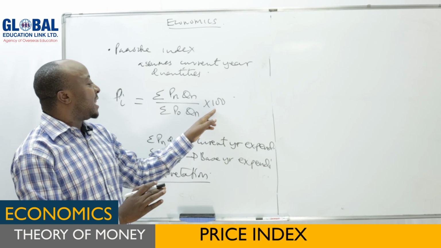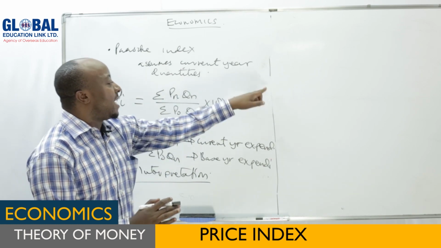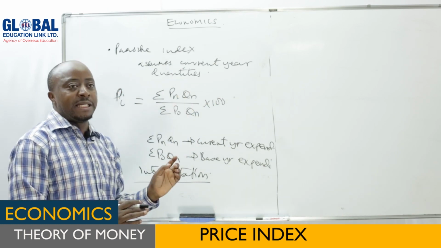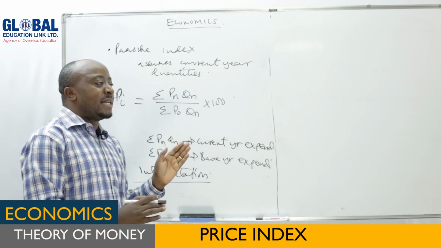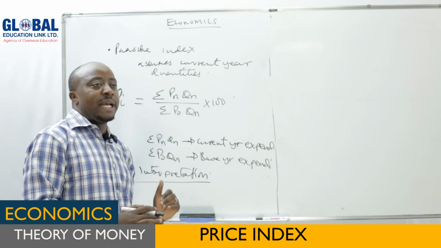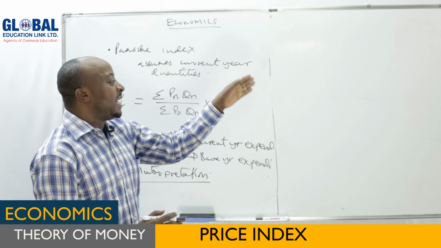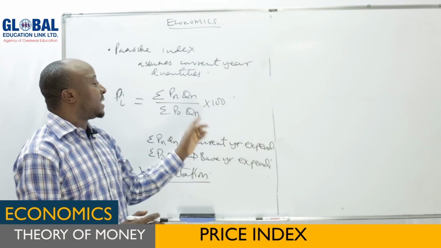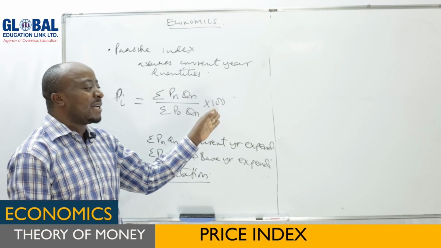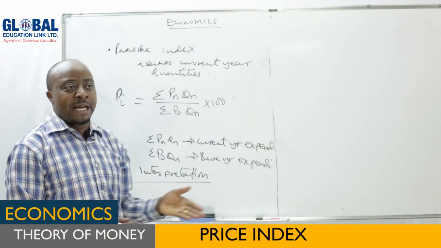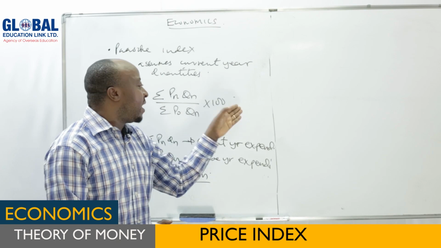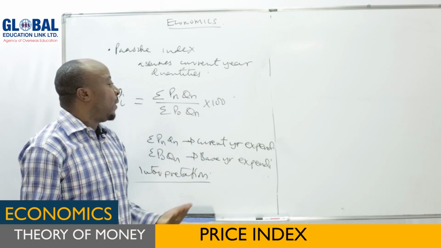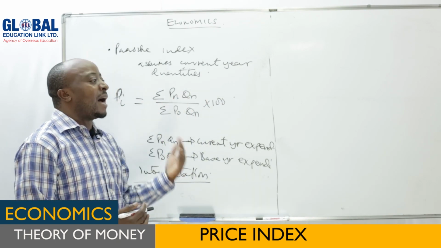So it means we want to check the answer. Is it above 100 or is it below 100? If it is below 100, it means expenditure has fallen. If it is above 100, expenditure has increased. So we are multiplying by 100 so that we see how much it has increased from 100 in the current year, or how much it has fallen from 100. And that is how we make interpretation from the answer we get.